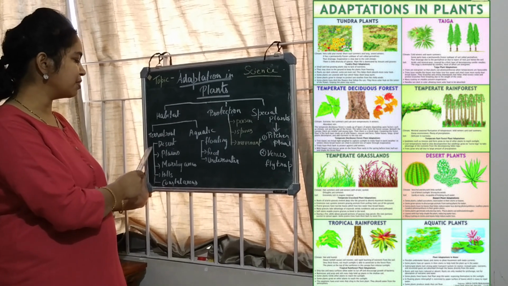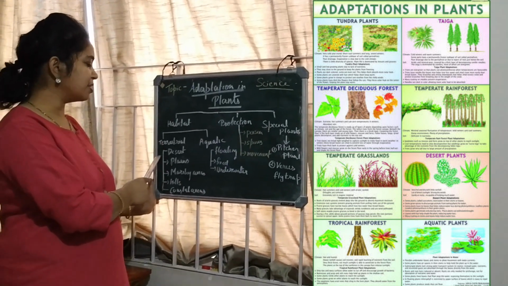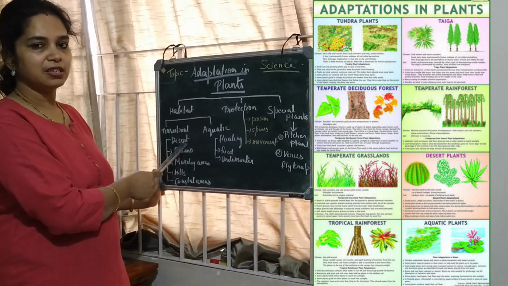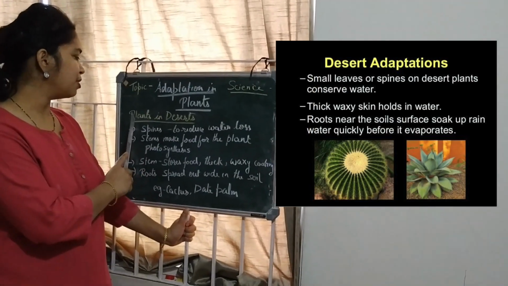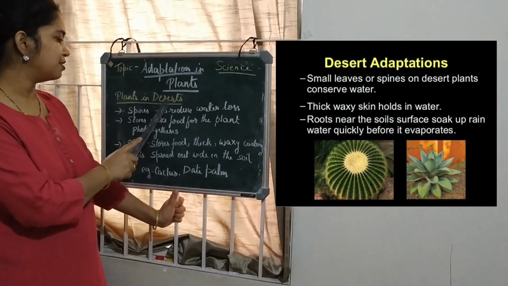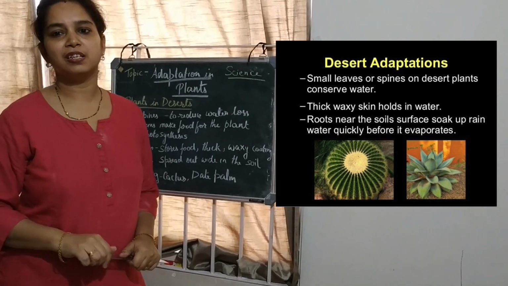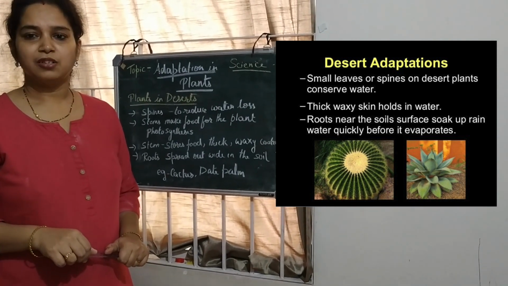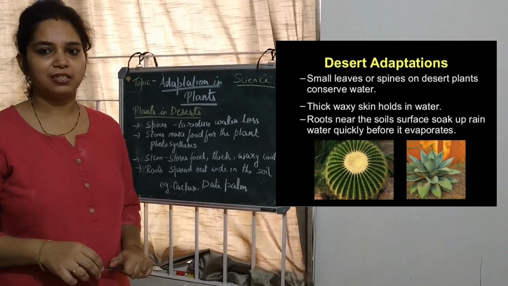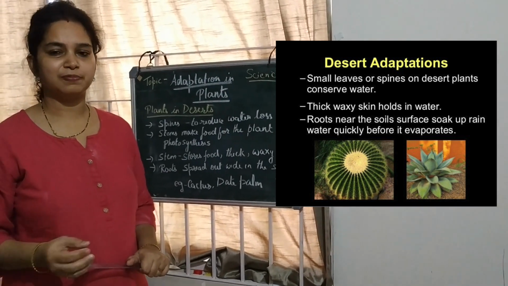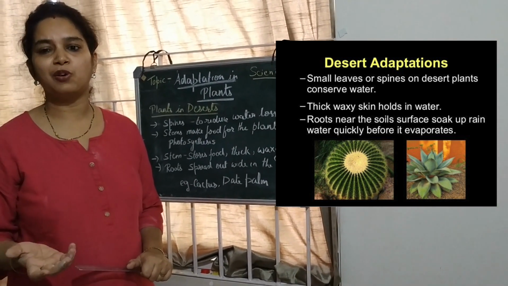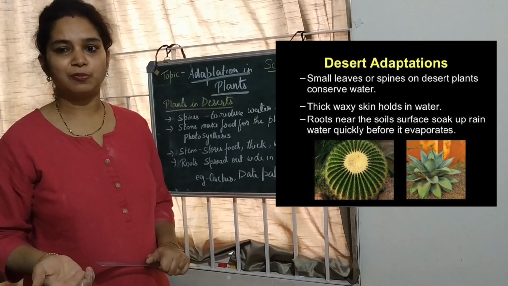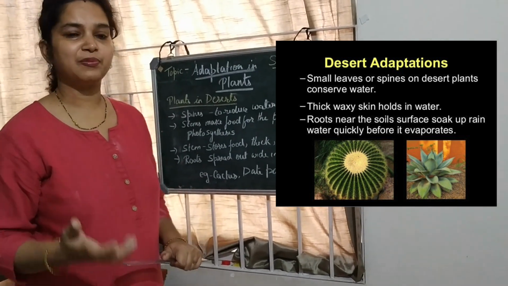Now let's learn about the adaptation in terrestrial plants, that is the desert plants. What adaptations does a desert plant make? As you know, the desert is very hot and receives very little rainfall. The soil found here is sandy. So the plants that grow are cactus, which require very little water. They adapt themselves to store the maximum water that is available to them, and they reduce the loss of water from them. They adapt themselves in that way.